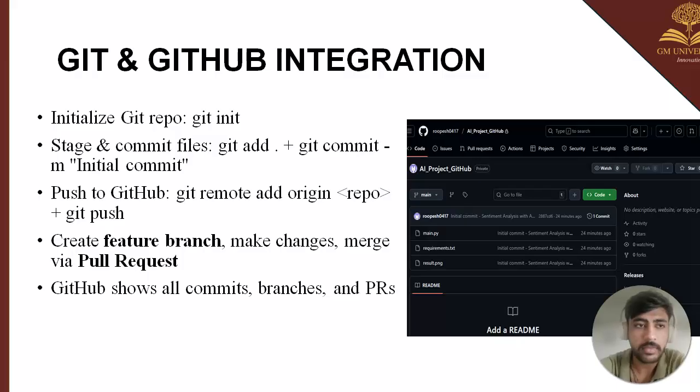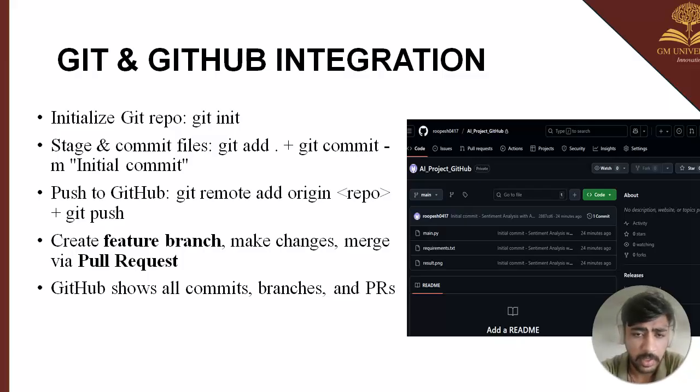Then push to GitHub. We should push our code to GitHub so that it can be saved there. We use git remote add origin repo and git push. Basically, we should add our GitHub repository link here, or our username and Gmail ID, and it will get pushed over there.